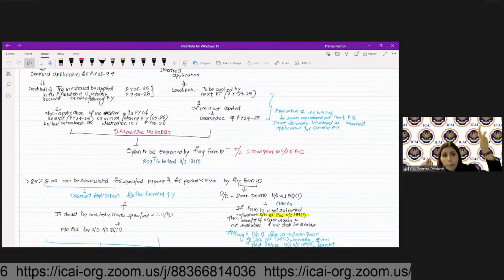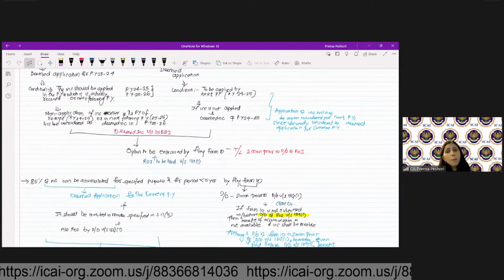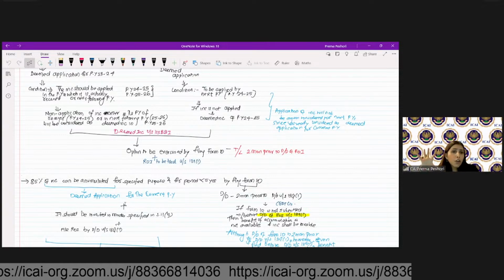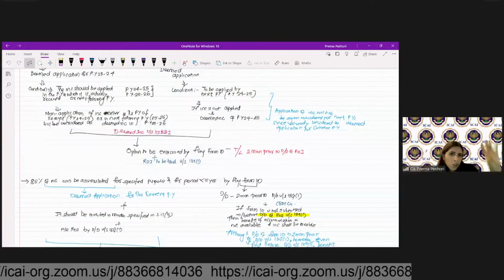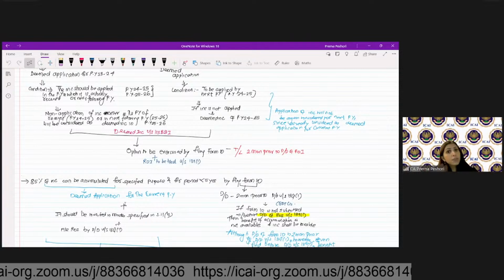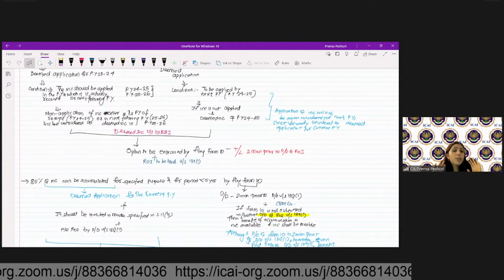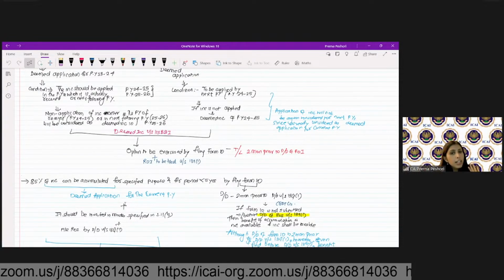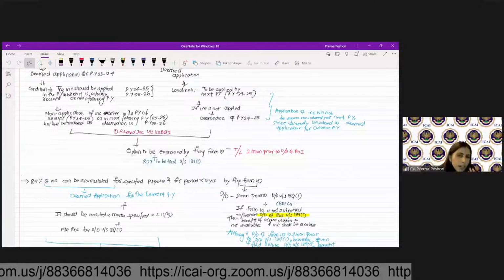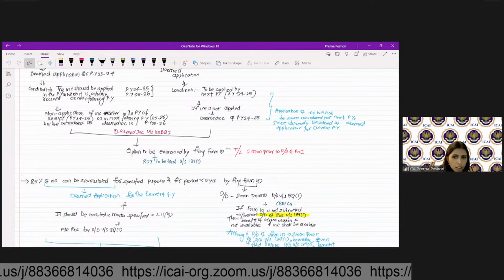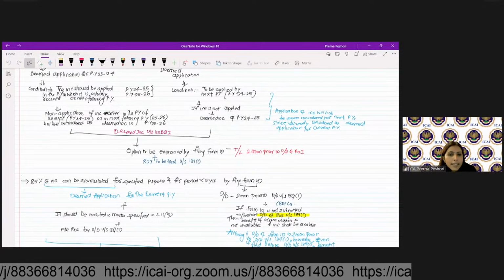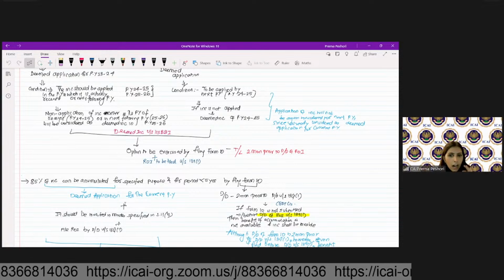So even if you do not submit 2 months prior to the due date, but if you submit it before the return of income is filed, you will get the benefit of accumulation. But if you do not submit before the return of income is also filed, then in that case, it will not be considered as the deemed application and your income will be taxable. Are we clear?